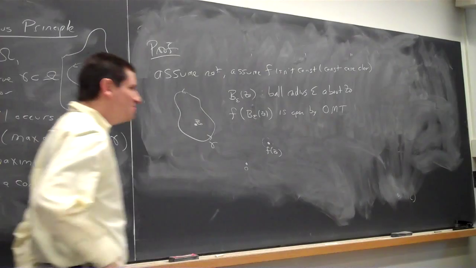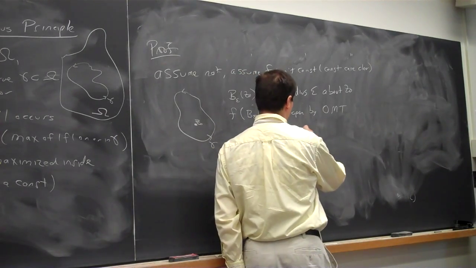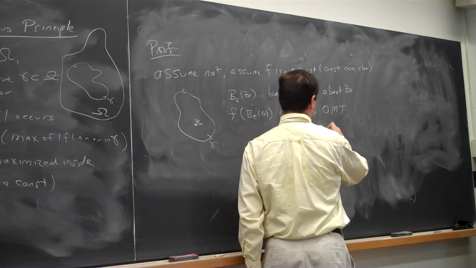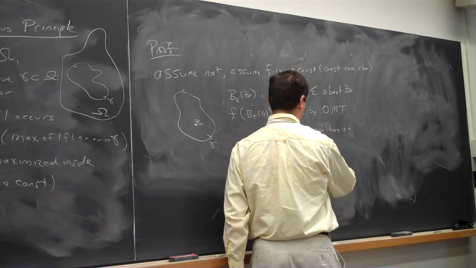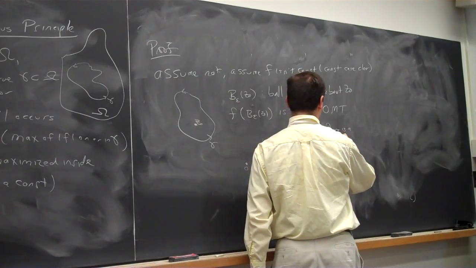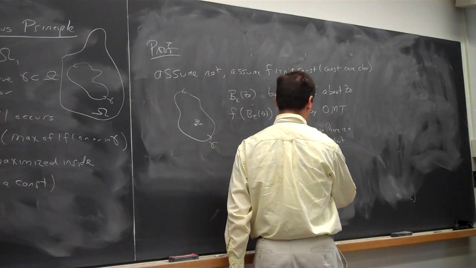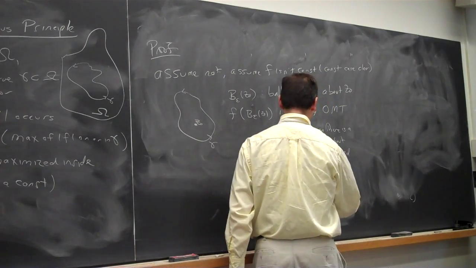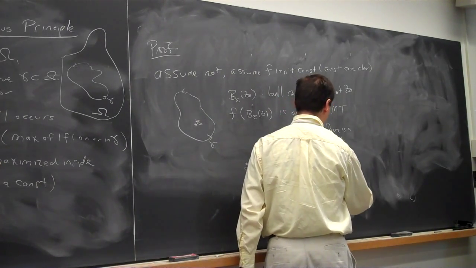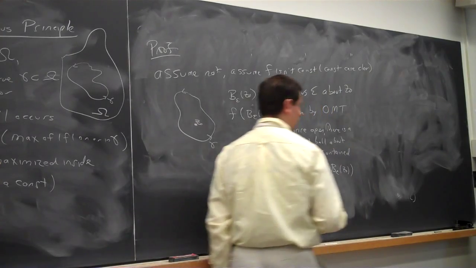Since it's open, there is a small ball about f of Z naught contained in f of the ball of radius epsilon about Z naught.